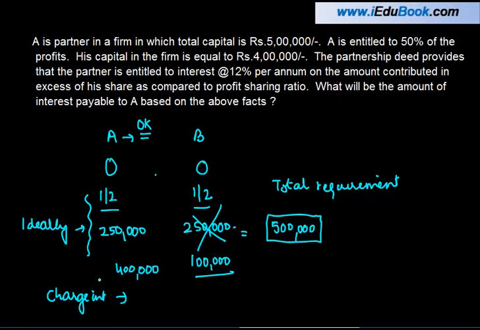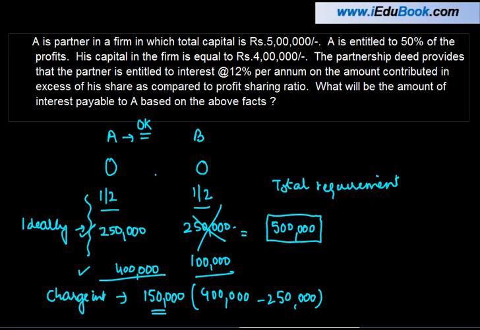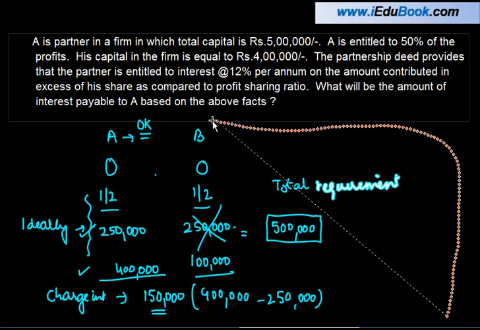right? So what is the excess capital which A is contributing here? He is contributing 4 lakh while he is supposed to contribute 250,000, right? So the excess capital is 150,000. How do I calculate it? It's 4 lakh actual contribution minus ideal contribution, and he will be entitled to interest on this amount. Okay, now let us look at the example which is given to us.